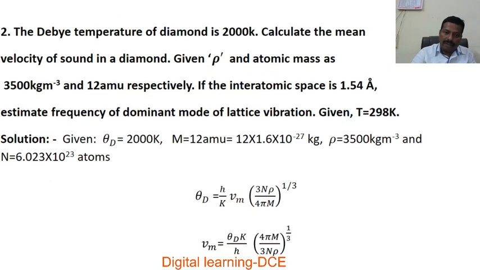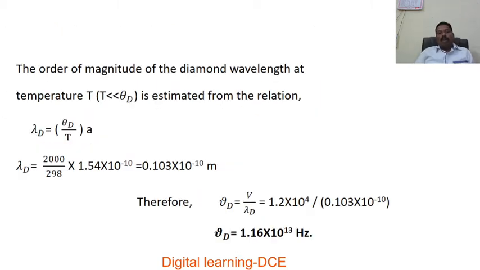Okay, in the previous slide, if you observed, there is a line missing. Here we are going to substitute the values of theta D, k and h, 4 pi is constant, m, 3n rho, and simplifying we get the value of velocity as 1.2 in 10 to the power of 4 meter per second. That is missing in the previous slide. So, substitute that velocity, and the lambda D calculation is shown in this slide. Simplifying for nu D, nu D is equal to 1.16 in 10 to the power of 13 hertz.